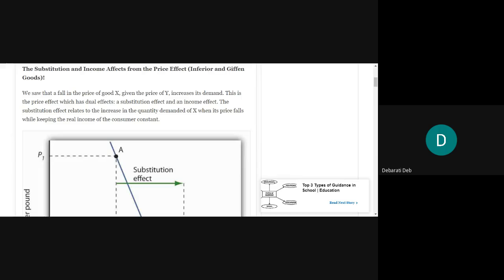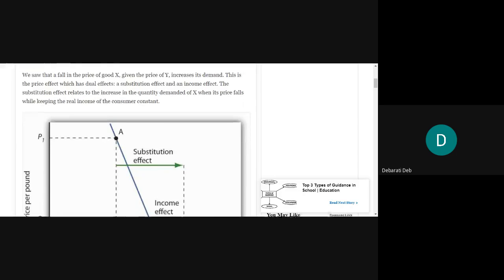His income is something, and out of the income he has to pay the taxes and all that, or if he has taken any loan, he will pay off the interest. After that, whatever income is left to him for spending on consuming goods and services, that will be the real income. Okay, so the substitution effect will also consider that the real income of the consumer will not change.